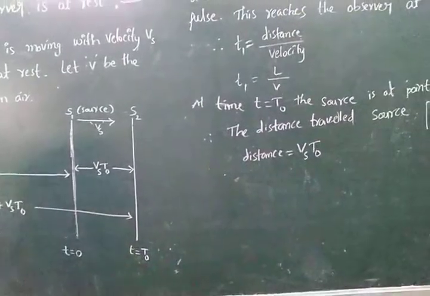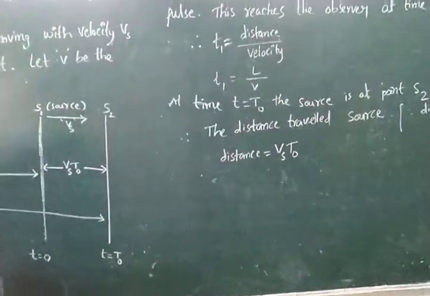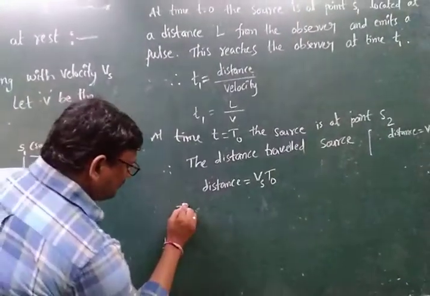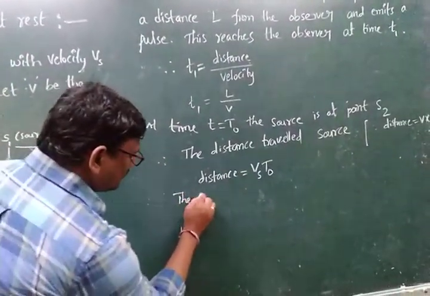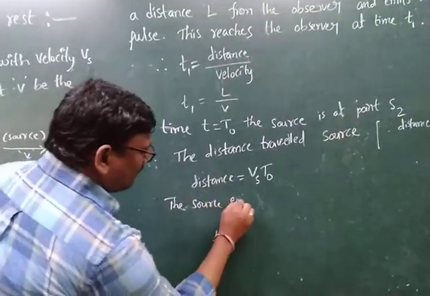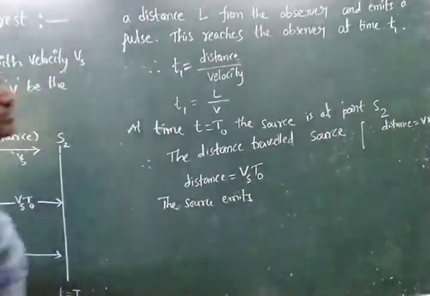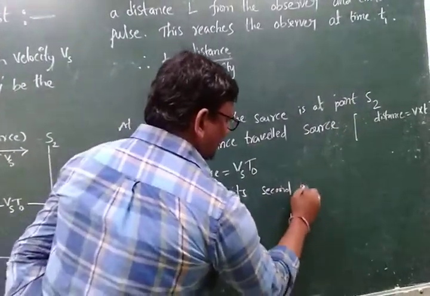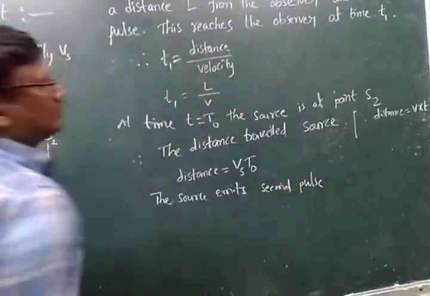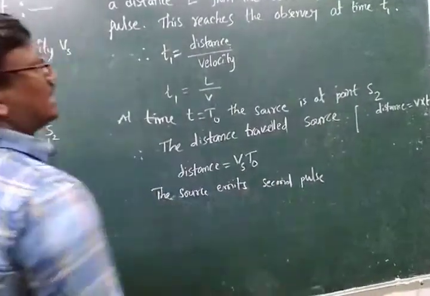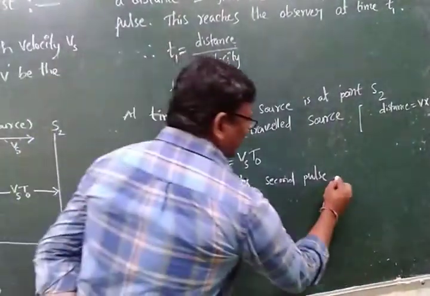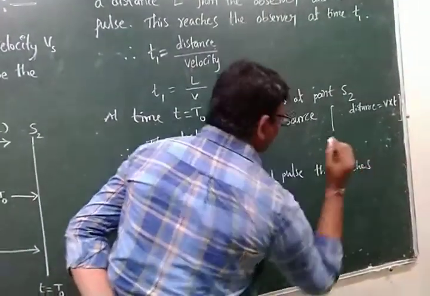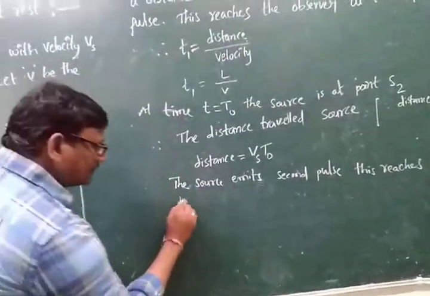Therefore, the source emits a second pulse. This reaches the observer.